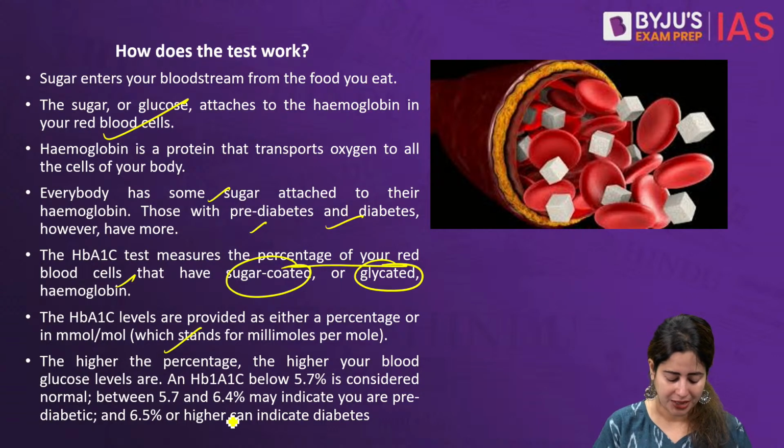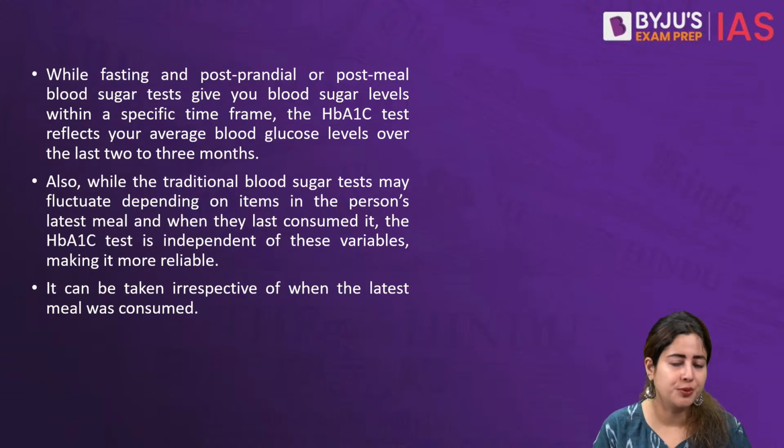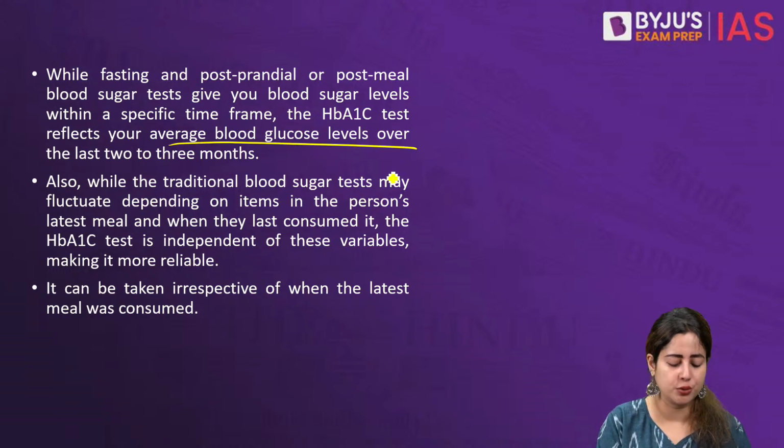Typically, the higher your blood glucose levels, the more dangerous it becomes, and that threshold is approximately 5.7% and below. Anything above that is probably an alarm because it indicates something that is not normal with your blood glucose level. So this test will give you an average blood glucose picture for the last 2 to 3 months. That's why it's revolutionary, because doctors can have your medical history and hence treatments could be done sooner.